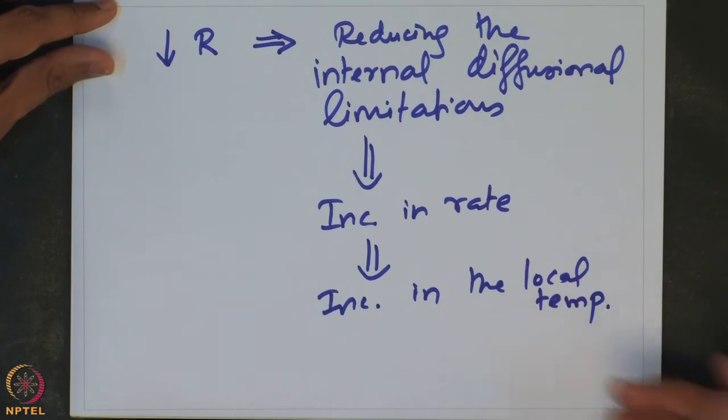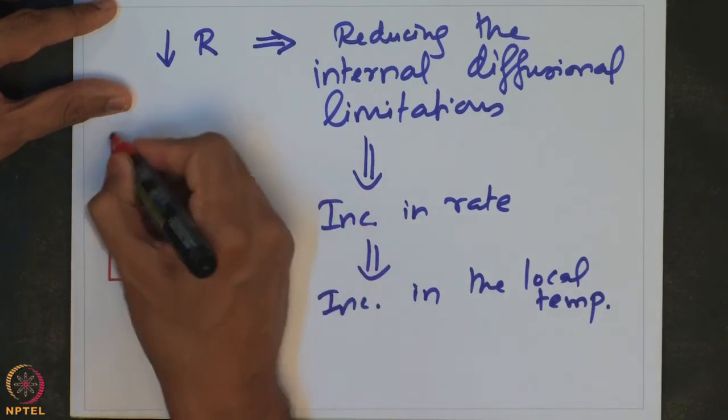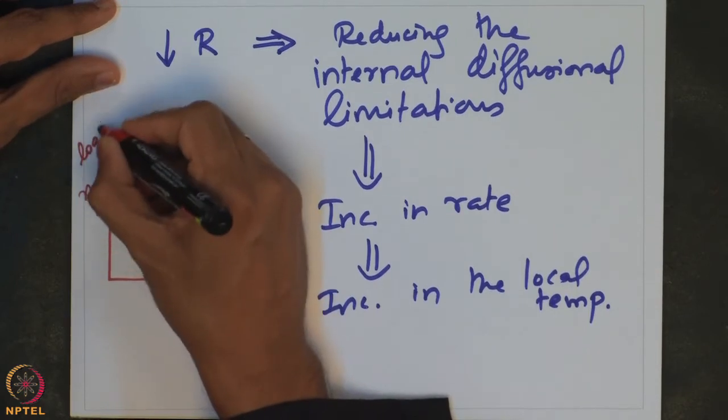And remember that we saw in the last lecture that when there is an exothermic reaction, then it is possible to have an effectiveness Thiele modulus plot in log scale, let us say.